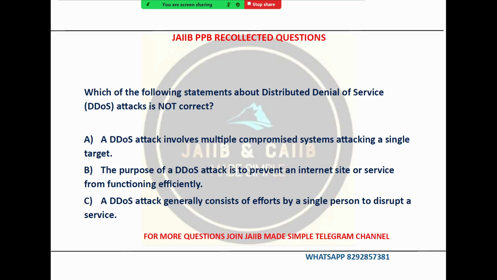It is regarding DDoS. So let me explain. First option says a DDoS attack involves multiple compromised systems attacking a single target. The purpose of a DDoS attack is to prevent an internet site or service from functioning efficiently. Option C says a DDoS attack generally consists of effort by a single person to disrupt a service.